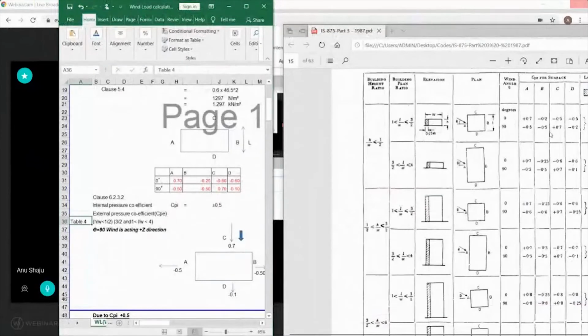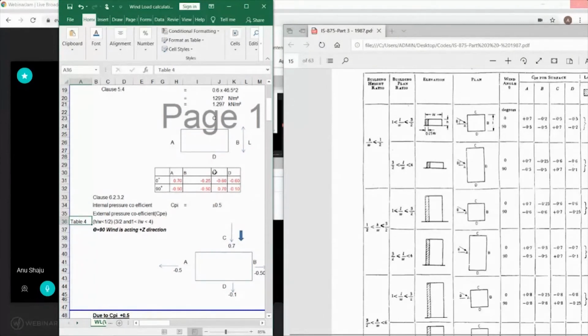I've taken this because my building is a rectangular building, 120 meters by 24 meters, so exactly it comes like this. It is like 0.7, minus 0.25, minus 0.6, minus 0.6. For the angle 90 it is minus 0.5, minus 0.5. Here I've taken these values for A, B, C, D.